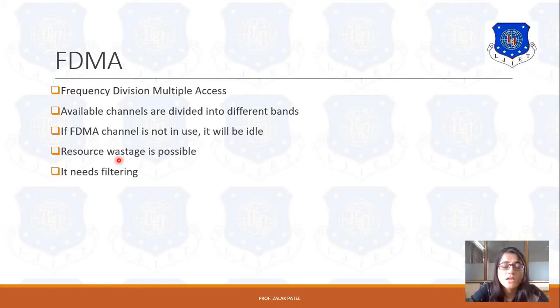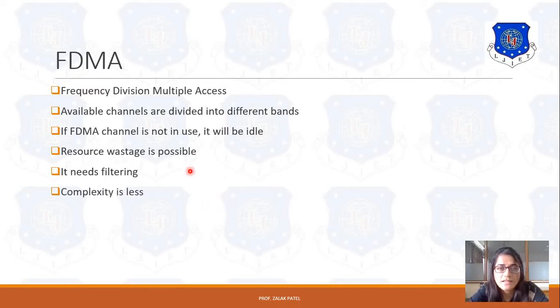It needs filtering because in FDMA the band of frequency is divided, and there are chances of noise in between the bands, so we need filtering to remove that noise. To remove that noise we can do filtering or we can add a guard band of frequency in between them. Like if 20 to 40 megahertz is allotted, then for example 40 to 41 megahertz is allotted as a guard band, and then from 41 to 61 the other band of frequency, and then again 1 megahertz for a guard period. So this is how one can filter in this channel access technique.